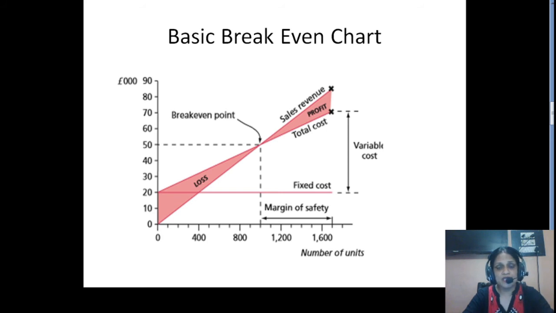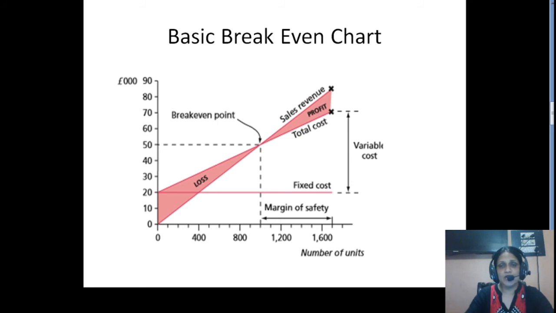So what will be the margin of safety? We have the expected sales of 1700 units, and the break-even sales is 1000 units and pound 50,000. Pound 50,000 would be the break-even point in value, and 1000 units will be the break-even point in units, right? So what will be the margin of safety? That will be 1700 minus 1000, which will give you 700 units, right?